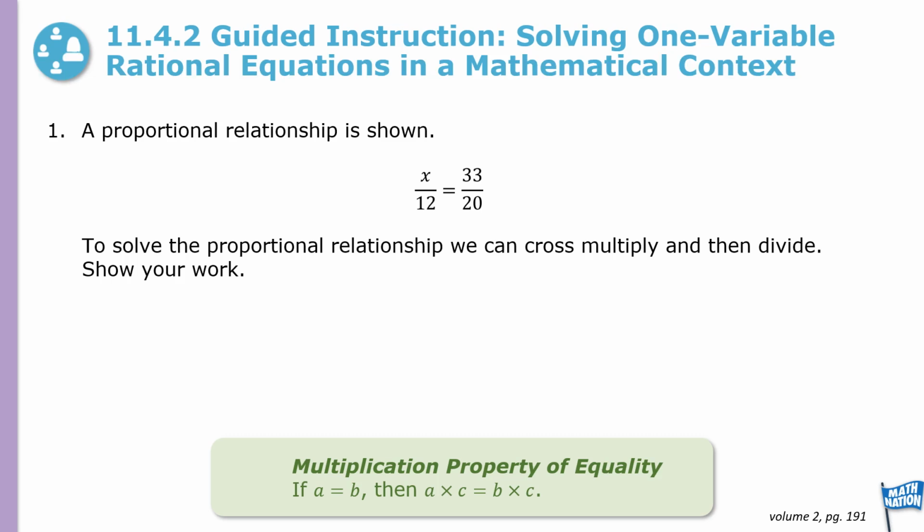We cross multiply: x is across from the 20, so 20x equals 12 times 33. Let's put the x in parentheses. 20 times x is 20x equals 12 times 33, which is 396.